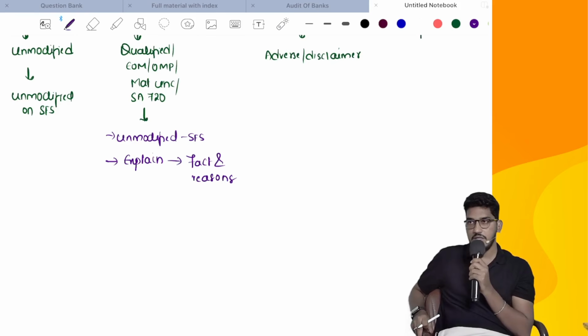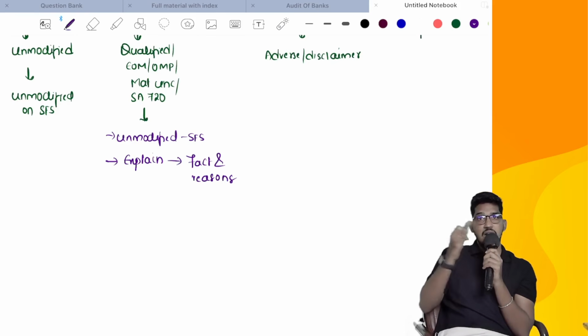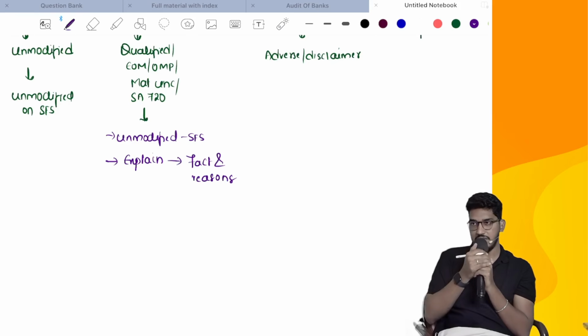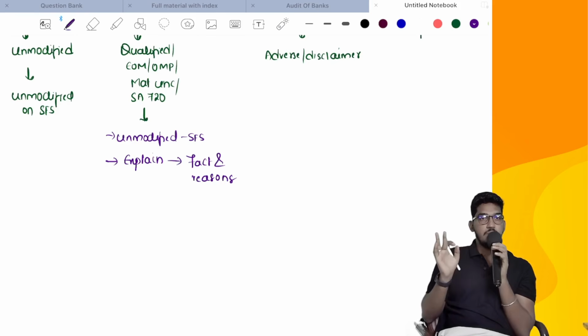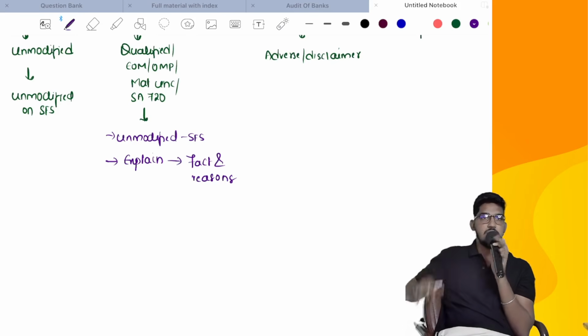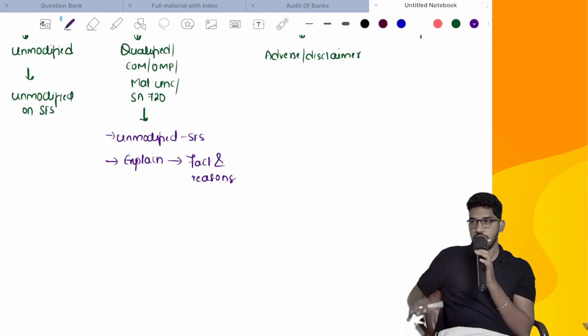Understood? Now comes the third part. What is the third part? Summary financial statements are consistent with complete financial statements. But the main audit report contains which opinion? It contains an adverse or disclaimer of opinion. Now what the standard has told you is, don't express any opinion there. Mention that we do not express any opinion on the summary financial statements. Not even a disclaimer; say that we are not permitted to express an opinion.